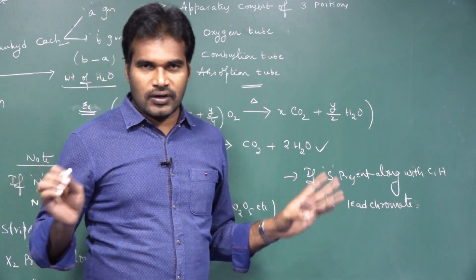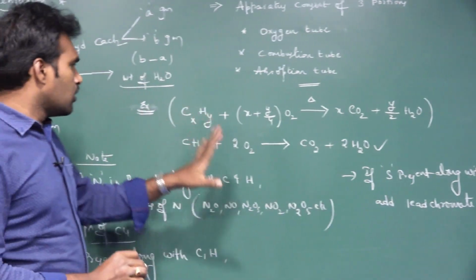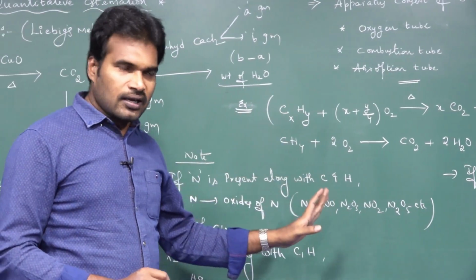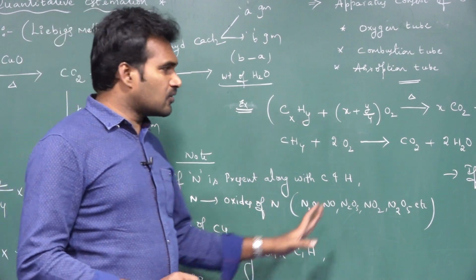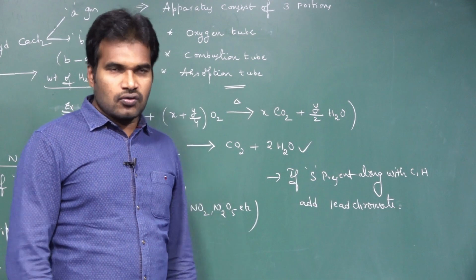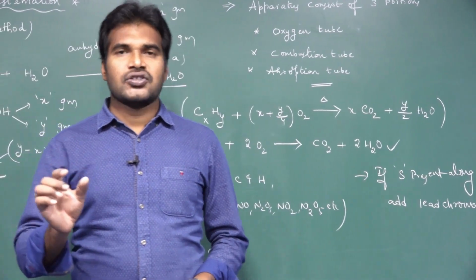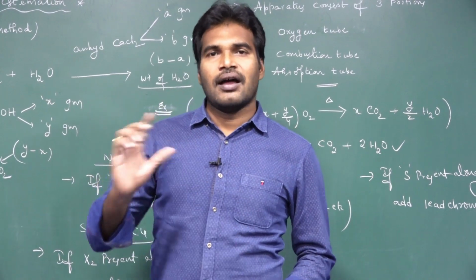Likewise we can prevent the conversion of nitrogen to nitrogen oxides, halogens to halides, and sulfur to sulfur dioxide. So this is about Liebig's method of estimation of percentage of carbon and hydrogen.